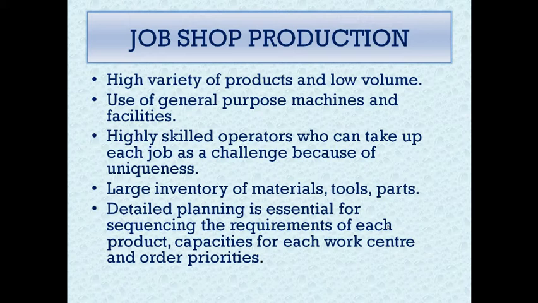In job shop production we produce a large variety of products but in lower volumes. For this purpose we use general purpose machines whose setup has to be changed according to the product that is being processed. It requires a large inventory of materials, tools, and parts, and skilled operators to ensure that a large variety of products is produced to satisfy the customers. Detailed planning is essential to ensure that proper scheduling is being undertaken and the capacities are fully utilized in such setups.